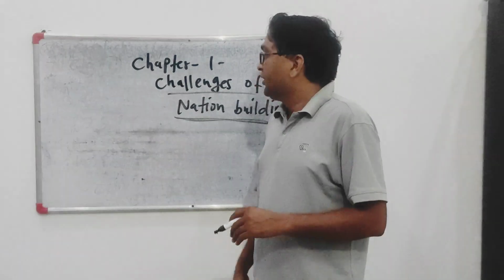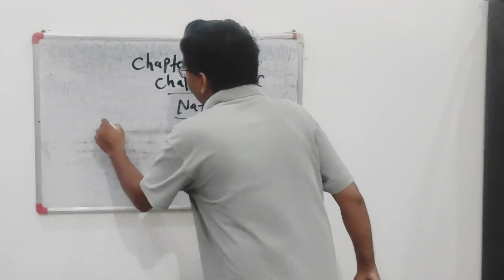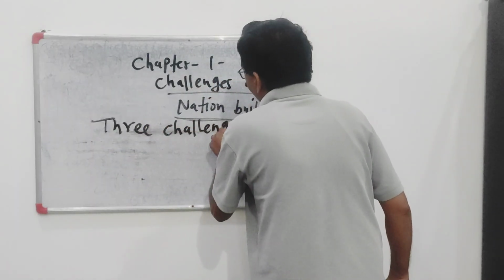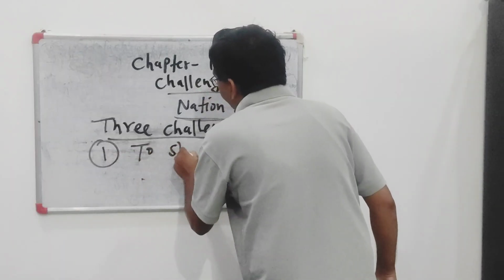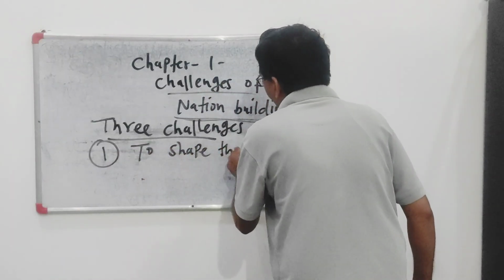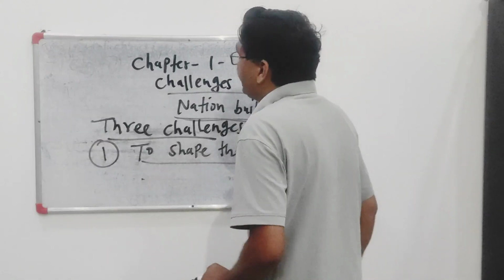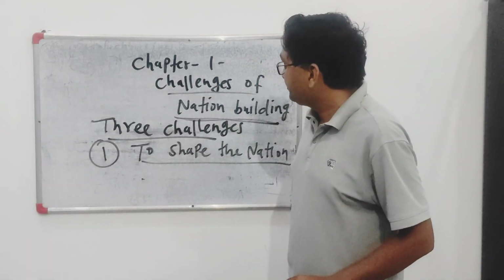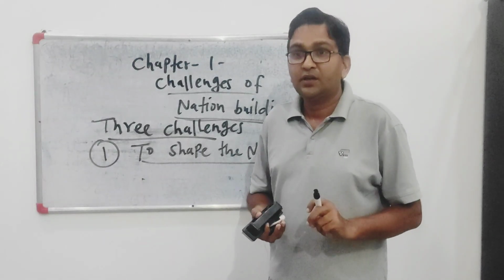Now let's move to the three challenges that India faced after independence. The first challenge was to shape the nation. What does it mean to shape the nation? As we know, when India got independence, there were 565 princely states.